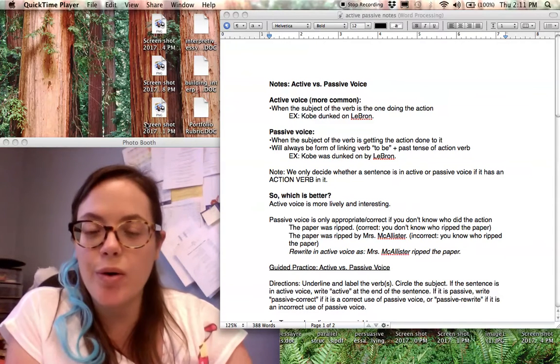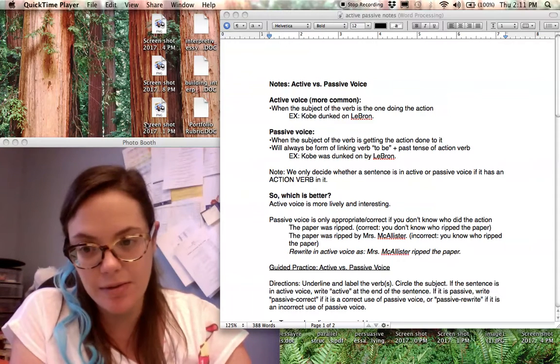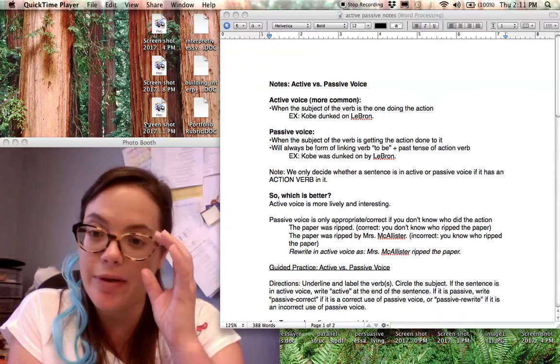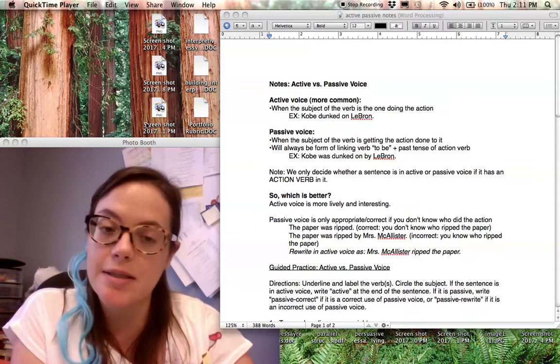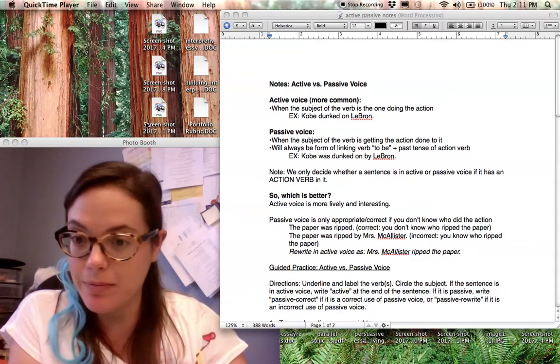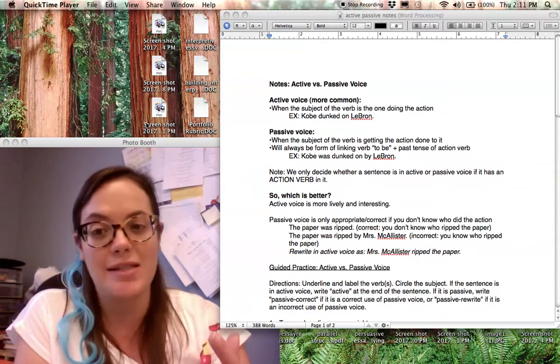Hey guys, so today we're going to talk about active and passive voice. Now, you've probably heard of tense when we talk about verbs, right? Whether something is in past, present, or future tense. But there's a lot of other things with verbs too, and voice is one of them. Voice is either going to be active or passive for verbs.